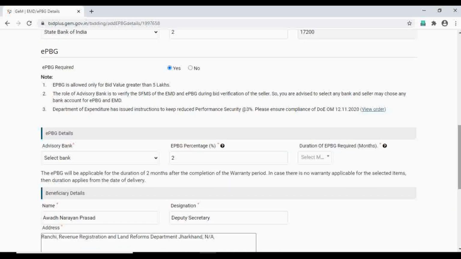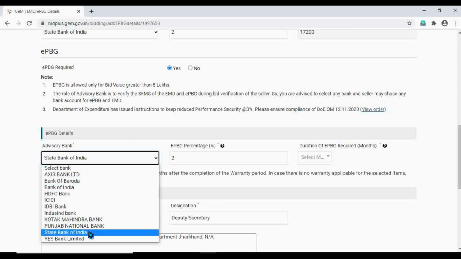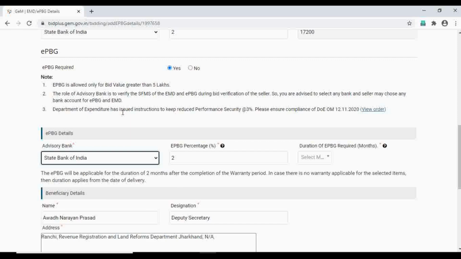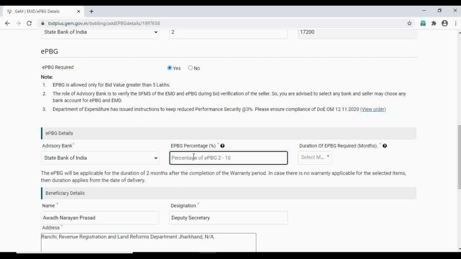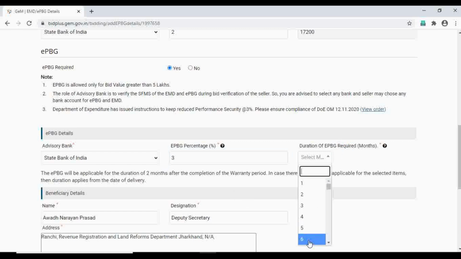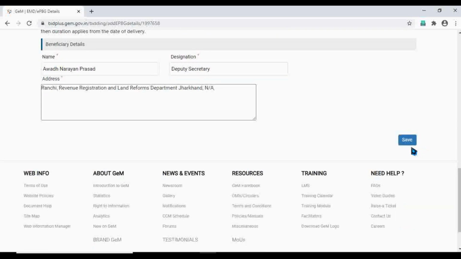Again, if you want a bank guarantee, you need to fill the details of the bank. I'm giving State Bank for reference. And EPBG is up to 3%, you can take that. So I'm giving 3%. And this is the duration of time until when you want to hold the money. I'm giving 6 months. And again, save.